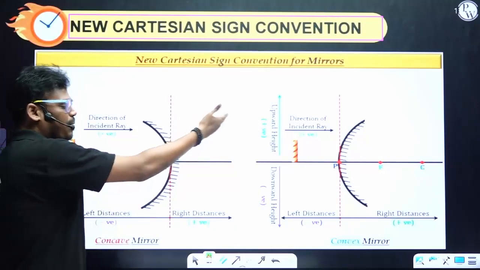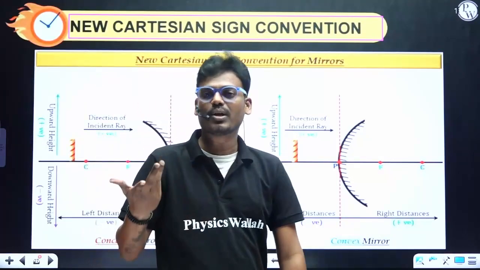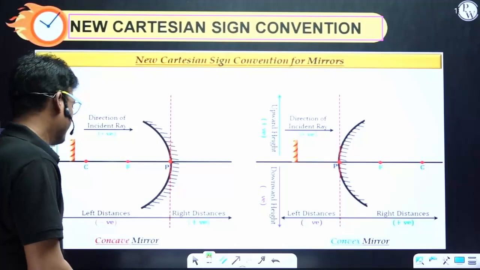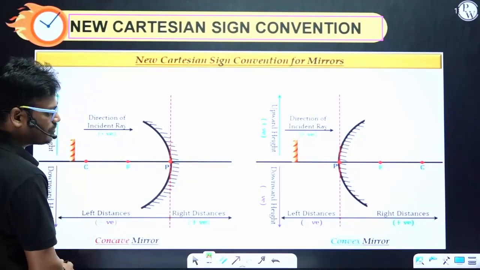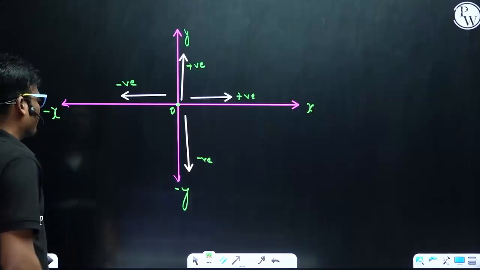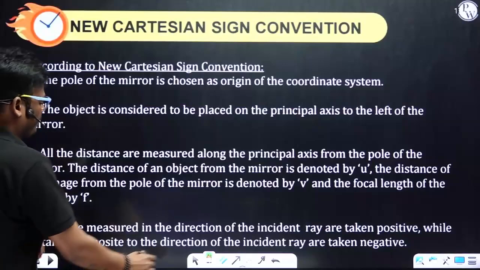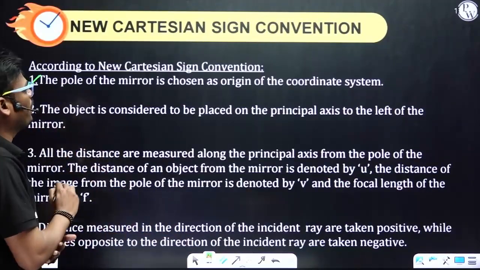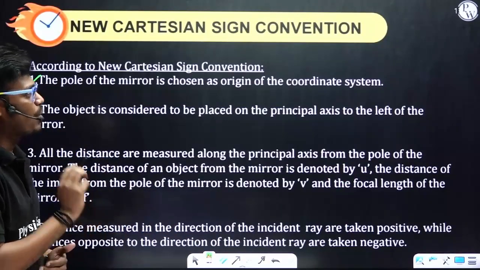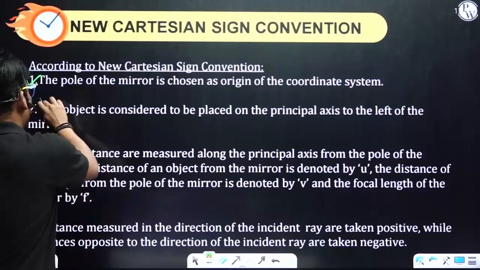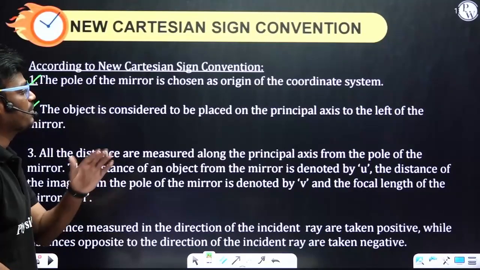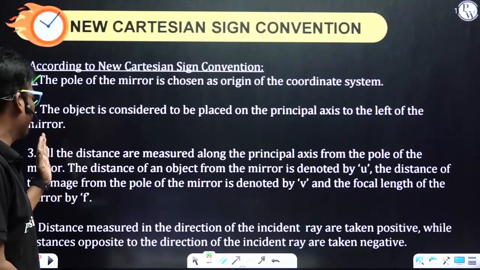If the image is formed behind the mirror, that is a virtual image, it is positive. That's all. So please go through the important points. See the first point: the pole of the mirror is chosen as the origin of the coordinate system. Second point: the object is considered to be placed on the principal axis to the left side of the mirror.